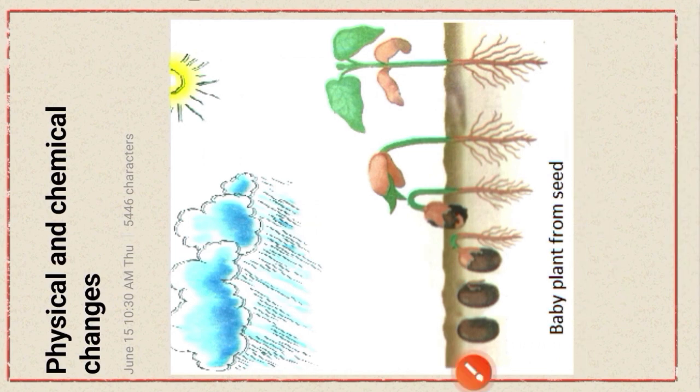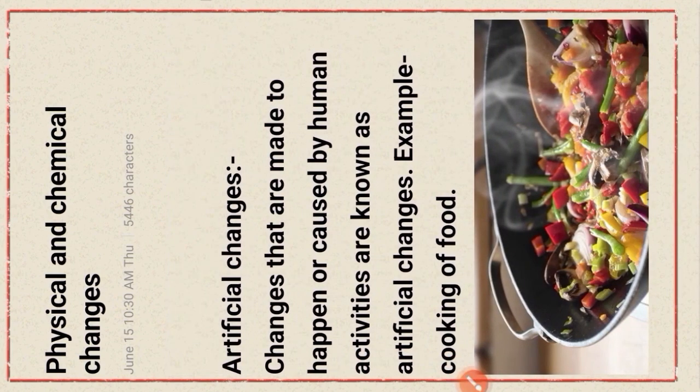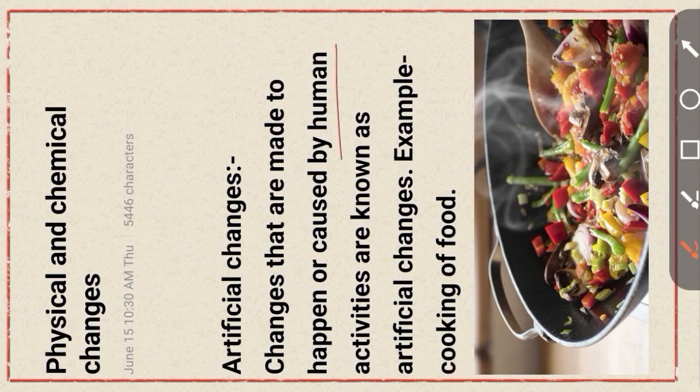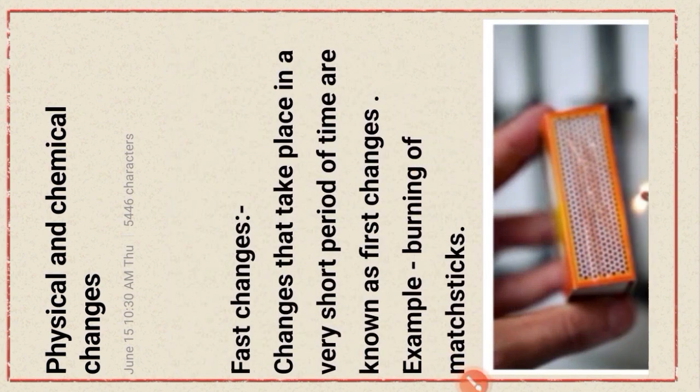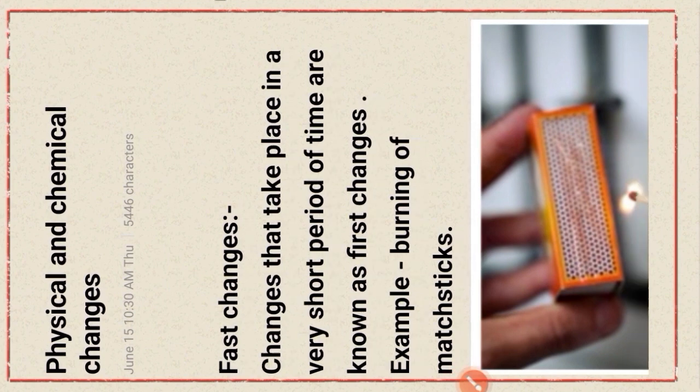Next, changes, that is artificial changes. Changes that are made to happen or caused by human activities are known as artificial changes. An example is cooking of food. Okay. Next, changes, that is fast changes. Changes that take place in a very short period of time are known as fast changes. An example is burning of matchsticks. Okay.